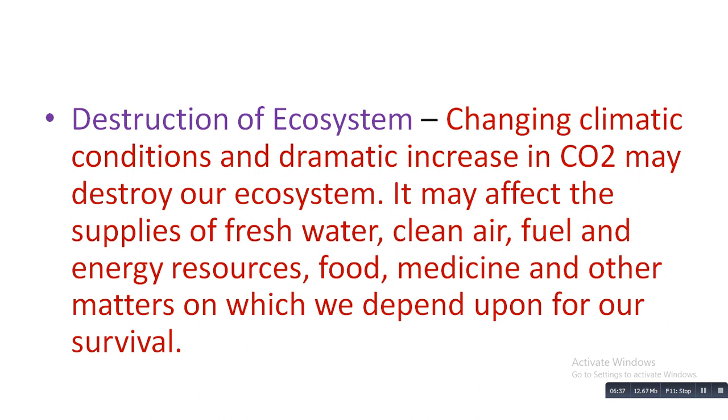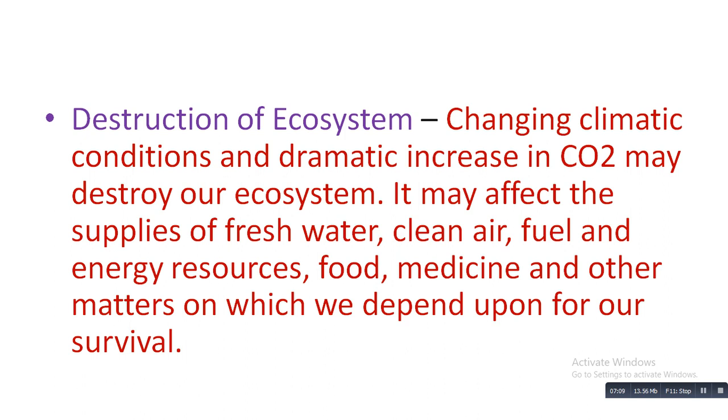Next, we want to learn about how to control or reduce this global warming. These are the main impacts of global warming: it will affect climate, oceans, then bleaching of corals, plants and animals, then destruction of the ecosystem. Next, we want to learn about the ways to reduce global warming.